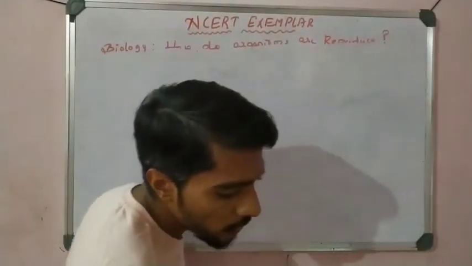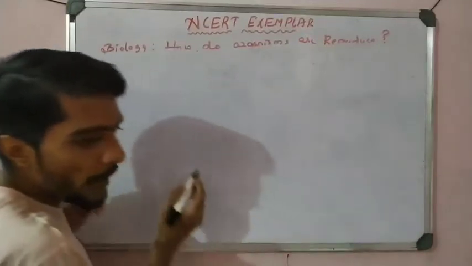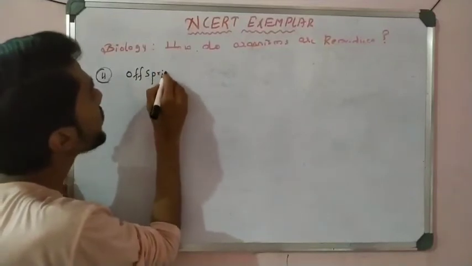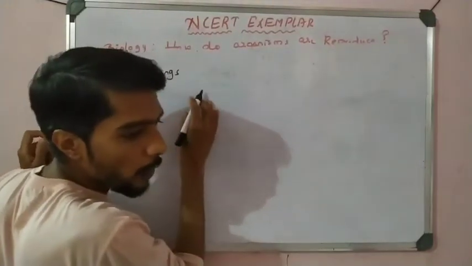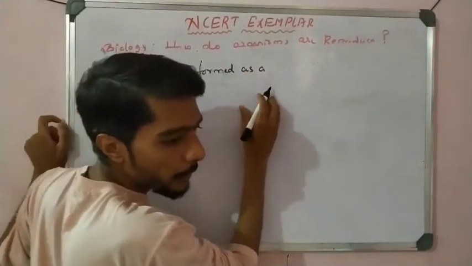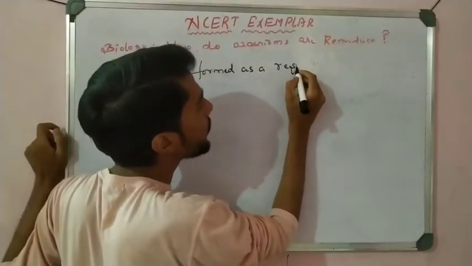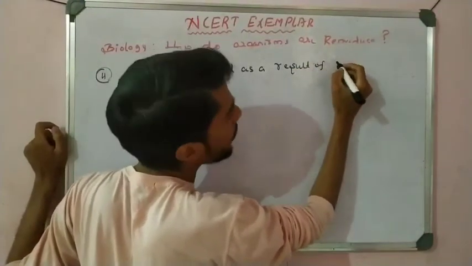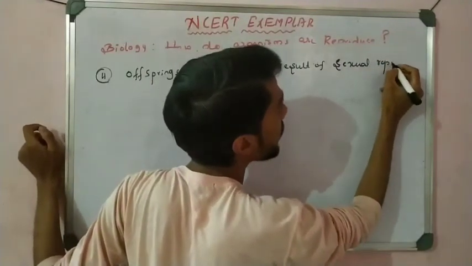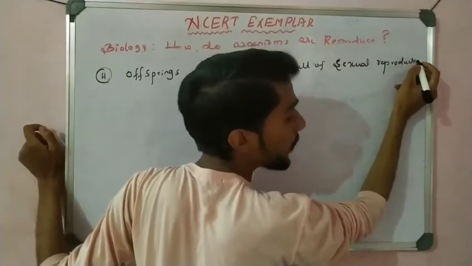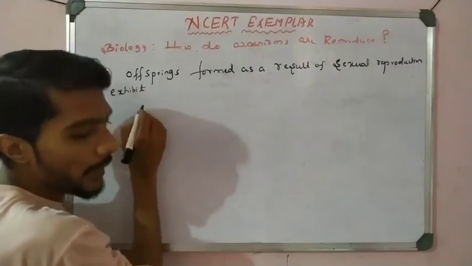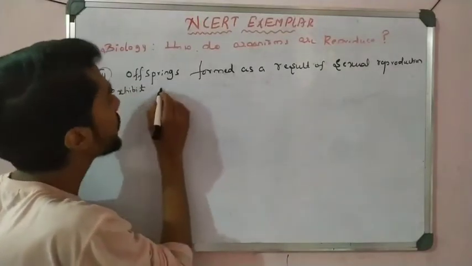Offsprings formed as a result of sexual reproduction exhibit more variation,